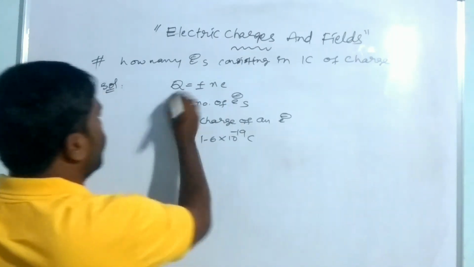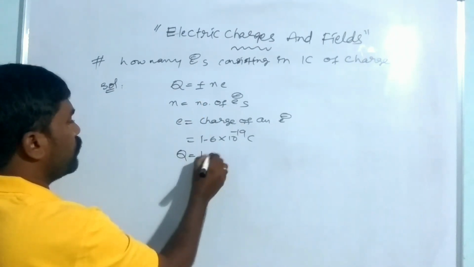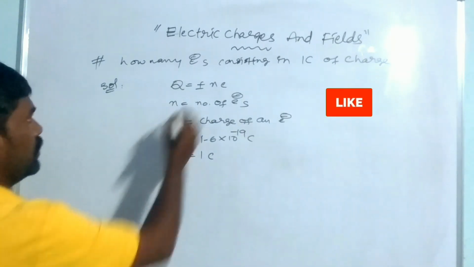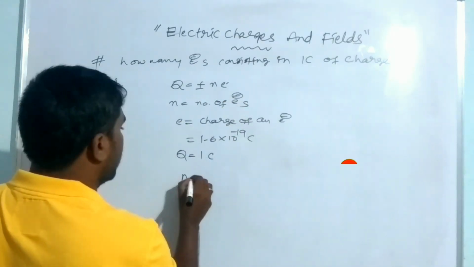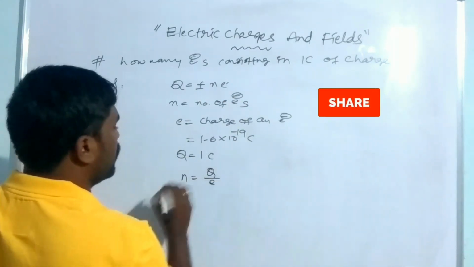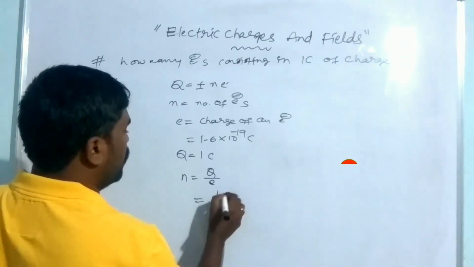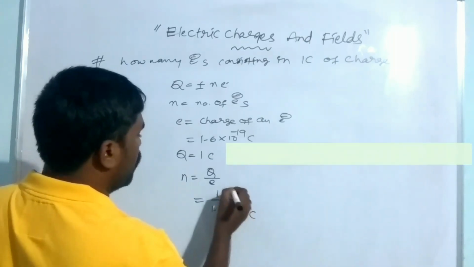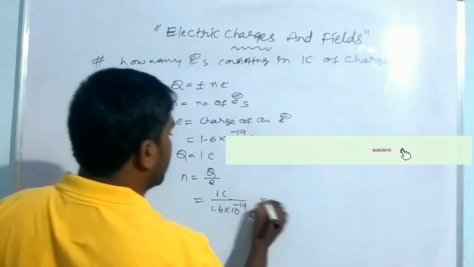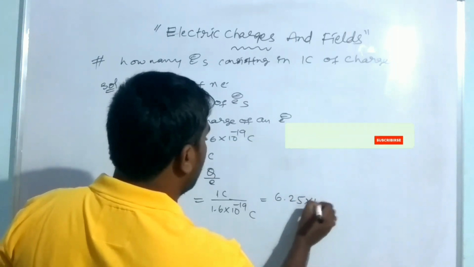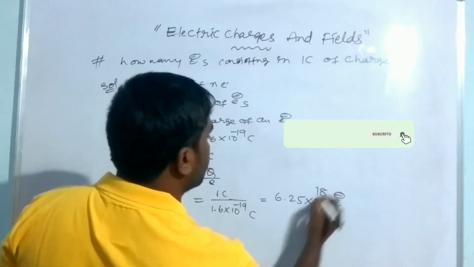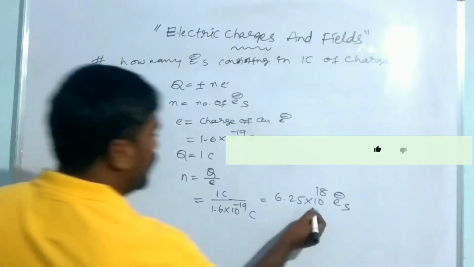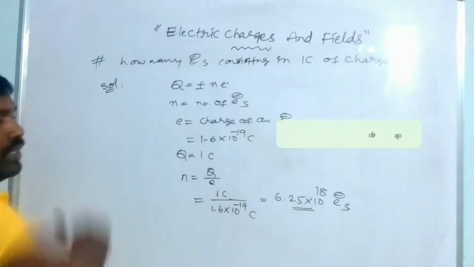So here, the charge of your body is given as 1 coulomb. In 1 coulomb of charge, how many electrons are there? From the above equation we can write that n is equal to Q by e. So Q is 1 coulomb by 1.6 into 10 to the power minus 19 coulomb. The coulomb cancels, and then it comes to 6.25 into 10 to the power 18 electrons. This is the number of electrons in 1 coulomb of charge.